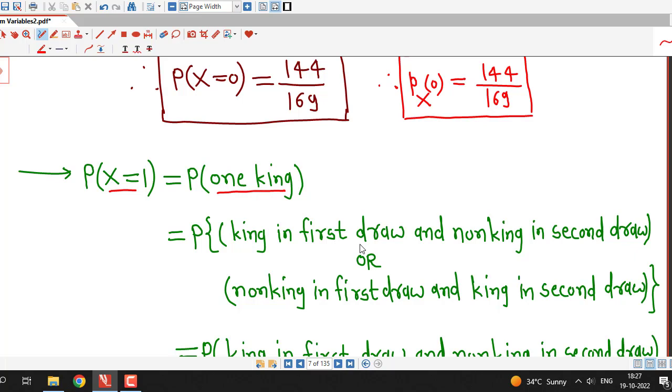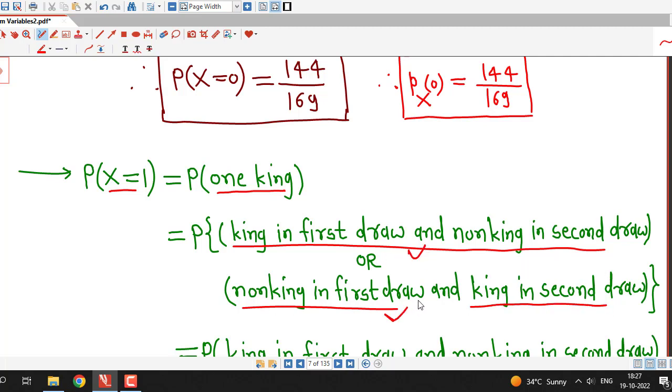This can happen either as king in the first draw and non-king in the second draw, or non-king in the first draw and king in the second draw. In both cases we obtain 1 king. So this event is the union of these 2 events, and both are mutually exclusive.